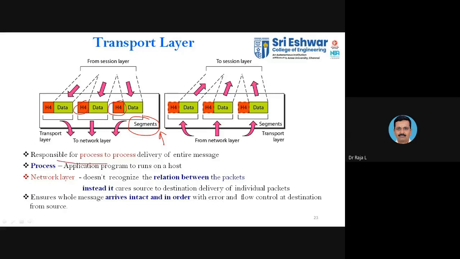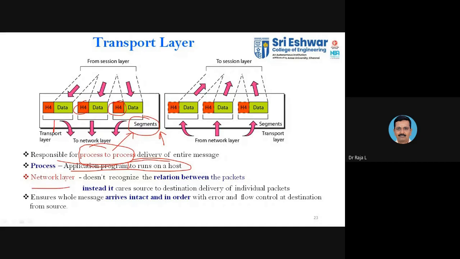It is responsible for process to process delivery. When you say process to process, that is the main task of this transport layer. On the next slide, we'll be discussing what process to process is. The application program that runs on a host is said to be the process. Whatever process is running on one host has to be the same process on the other host. That is what the transport layer ensures.